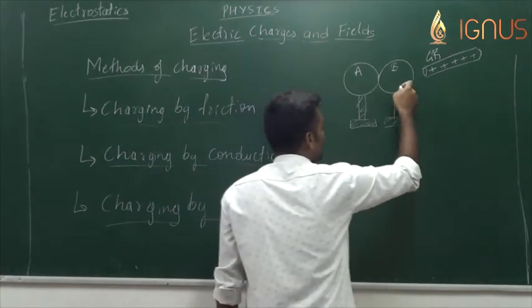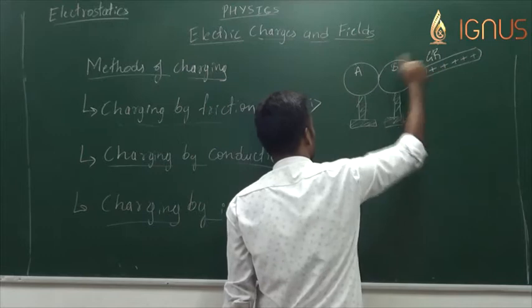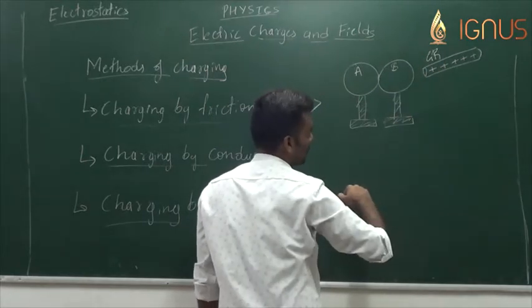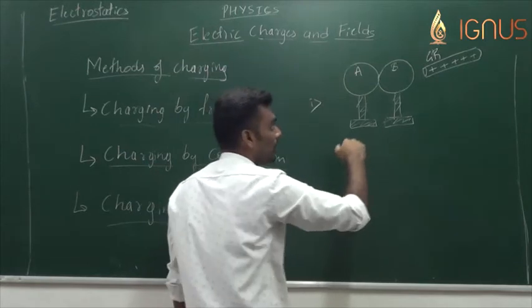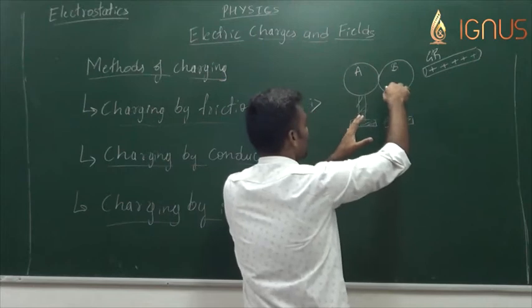Now the metal sphere to which the glass rod is brought closer will acquire a particular kind of charge. What kind of charge will it acquire? See, now it's like a connected pool of charges.